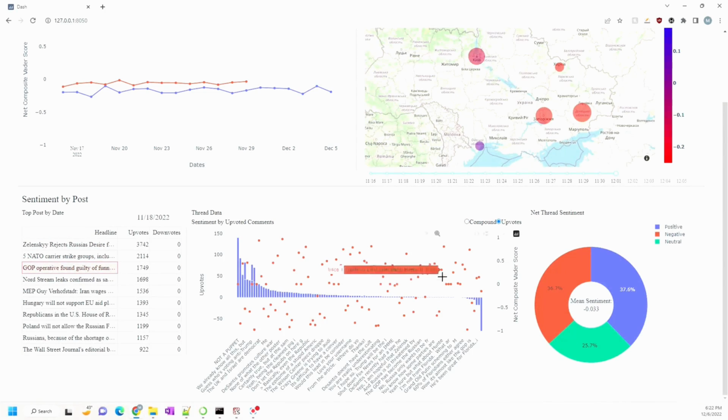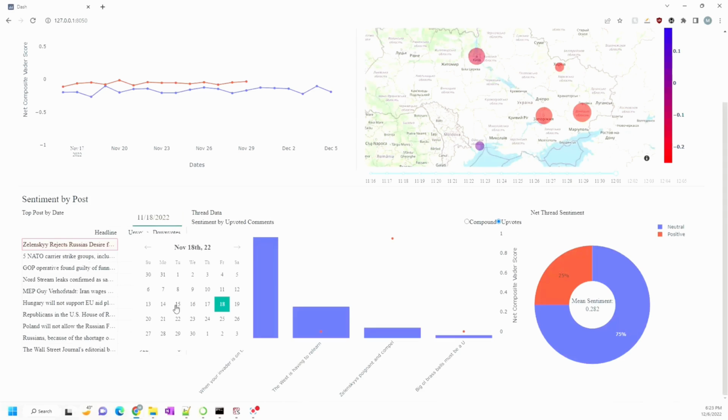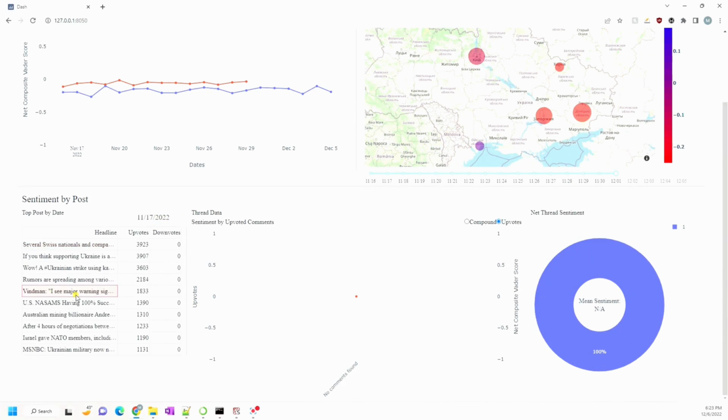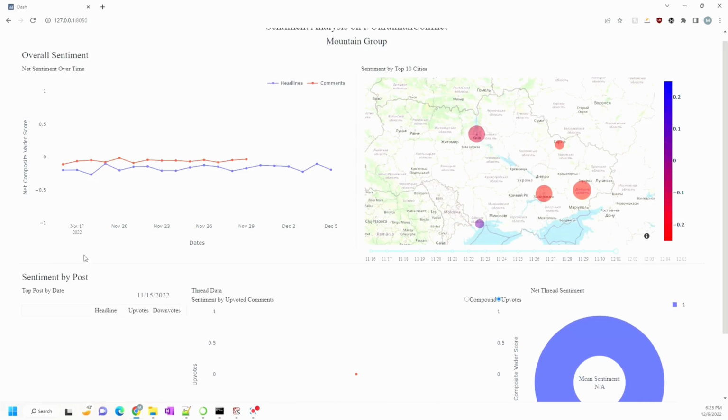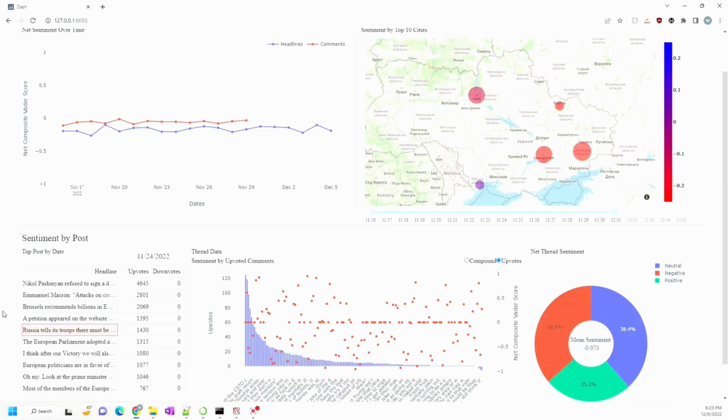Finally, with each of the posts that we select, we have the net thread sentiment, which shows what percentage of the comments are net positive, net negative, and net neutral, and then what the mean sentiment is. If we change the post, we can see different mean sentiments and the distribution of that as well. And for QA's sake, as we see with 15, our data is limited between November 16th and December 5th. So selecting a value before November 16th will have an empty table, and if you pick a corresponding value afterwards, it will again be populated.